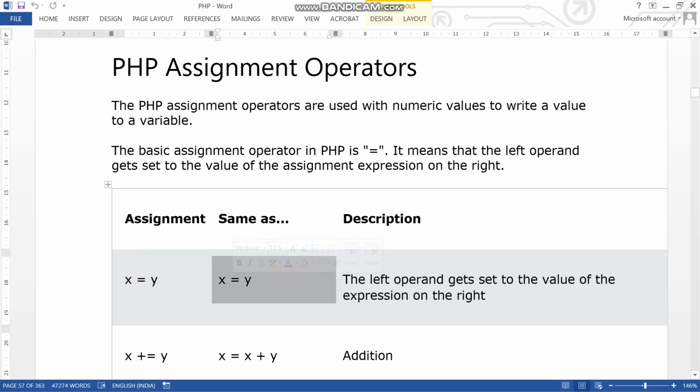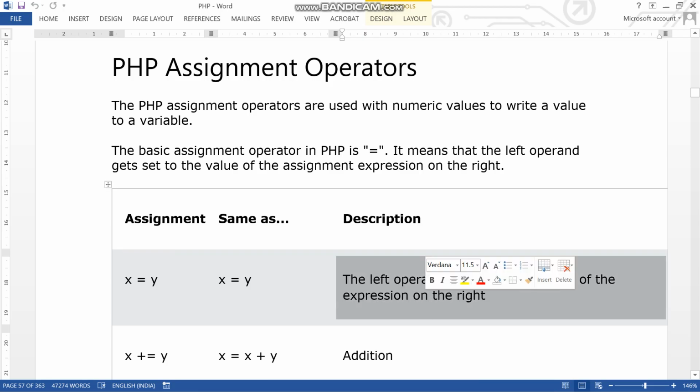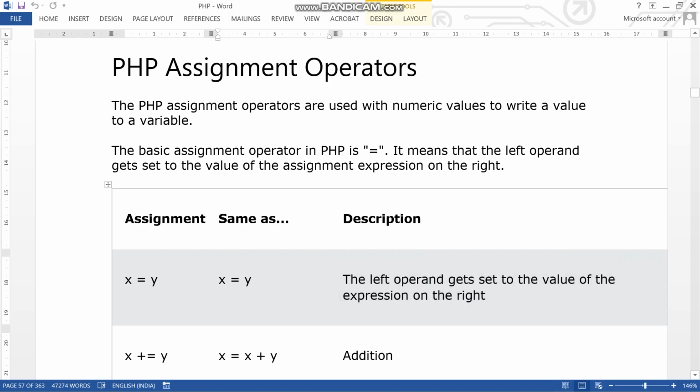The left operand gets set to the value of the expression on the right. So it will pass this data to this. x = y is an assignment. Comparison is totally different. This equal to means it will assign the data. In PHP equal to is assignment, and in the rest of programming it will be similar.